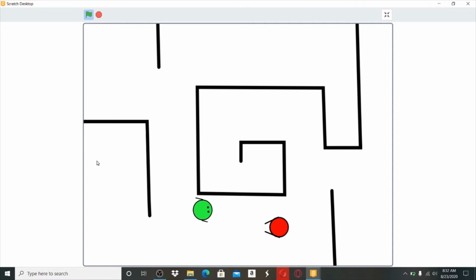Now, see, the red guy which you can see, this guy is the victim. If you just touch him, you are not allowed to touch this guy. Actually, this game is based on the COVID-19 survivor game, where you have to survive here without getting in contact with any victim. So if I am touching him, see, I came back here. That means this guy is blocking my way to the finish line.